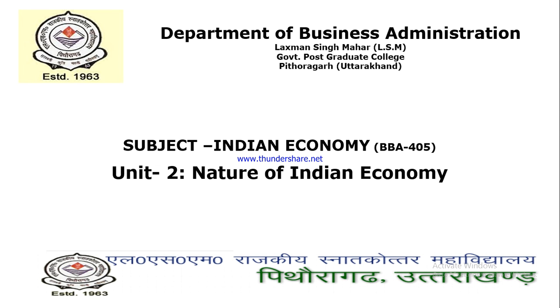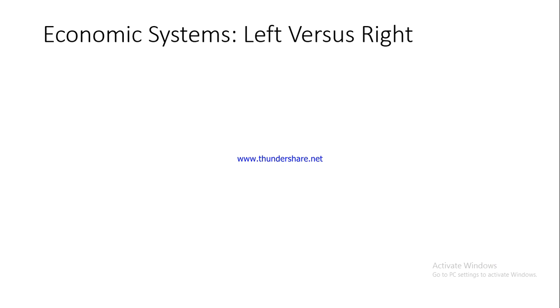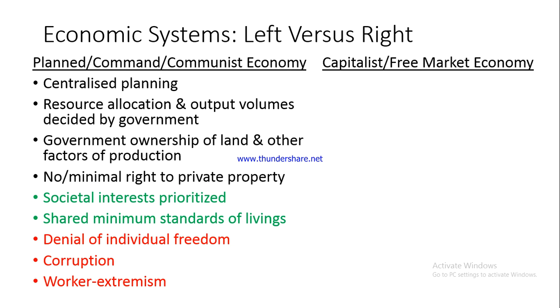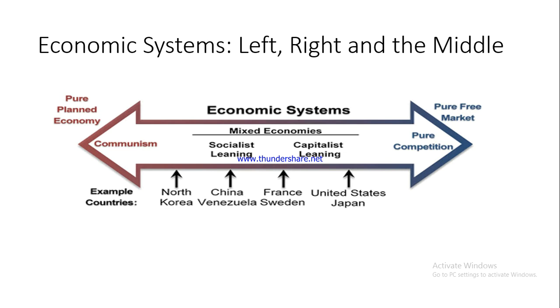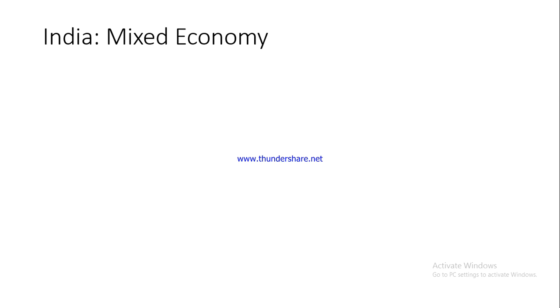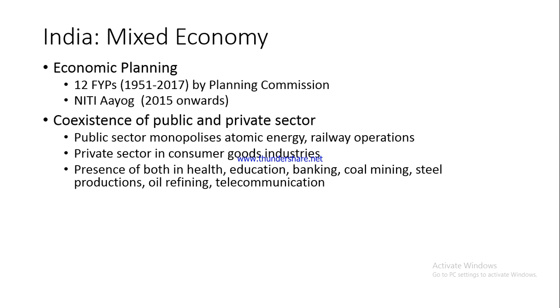Economy in Unit 2. Up till now, we have talked about the economic systems, and we understood the difference between the centrally planned or a communist or a command and control kind of economy and a capitalist or a free market economy. And we also were able to understand that India basically is a mixed economy, somewhere in the middle. And we talked about the reasons why we can call India a mixed economy.